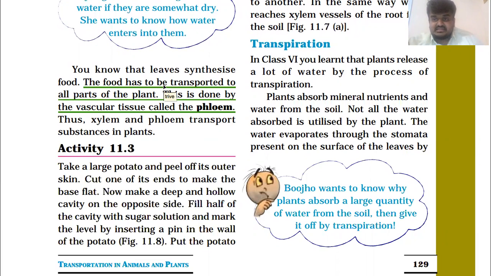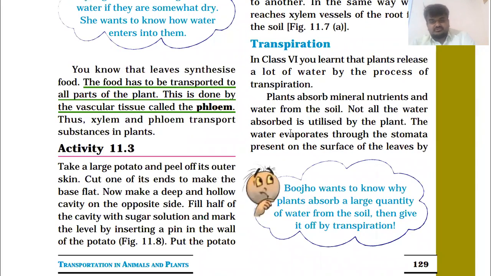If you are asked, let's accept that these leaves are preparing food, then what is the name of that vascular tissue which is transporting the food from leaves to all parts of the plant? Then what will be your answer? It is phloem only. Thus, xylem and phloem transport substances in plants.